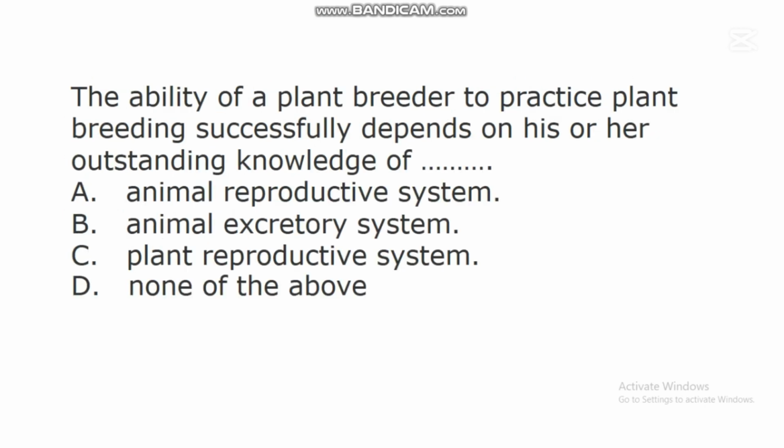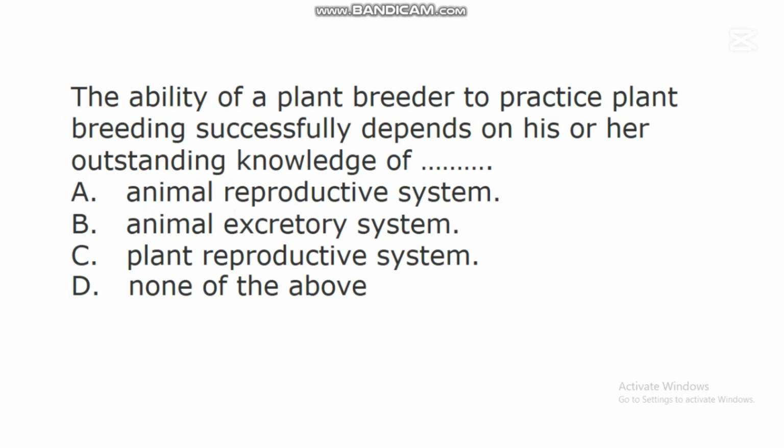The next question says, the ability of a plant breeder to practice plant breeding successfully depends on his or her outstanding knowledge of dash. A. Animal reproductive system, B. Animal excretory system, C. Plant reproductive system, D. None of the above.